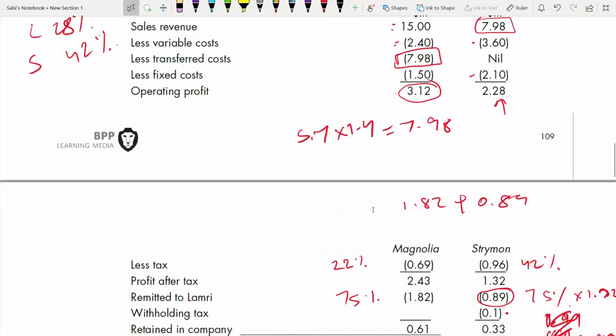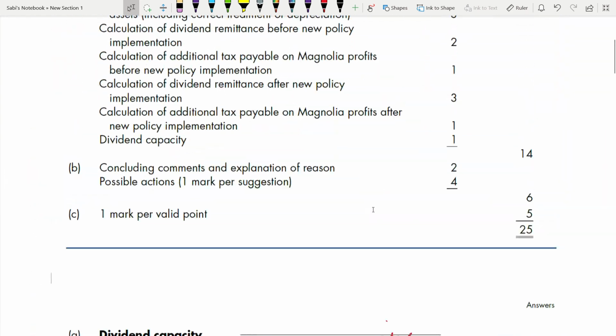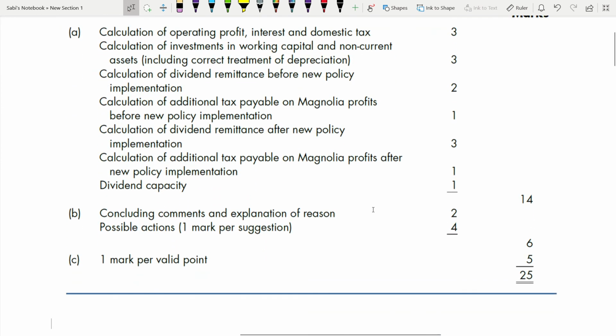And now we'll go to the marking scheme, right? Part C, for the transfer pricing, is for 5 marks, so 1 mark per valid point. Part B, for commenting and explanation of the reason is 2 marks. Where the action is 4 marks. If you see, action is 4 marks. So you cannot forget about the actions. Okay, one action is not enough.